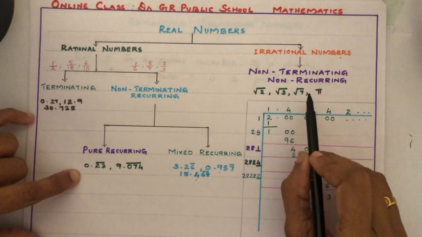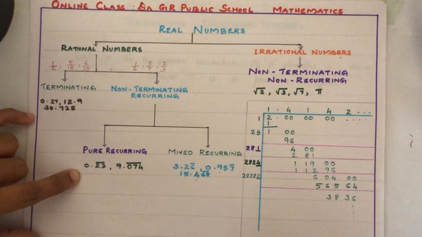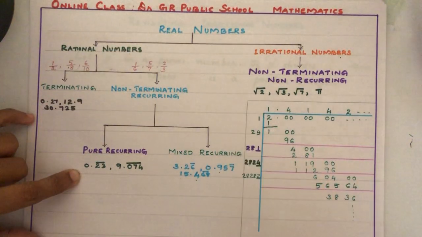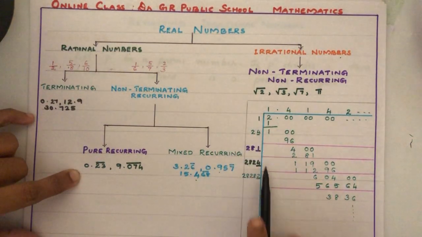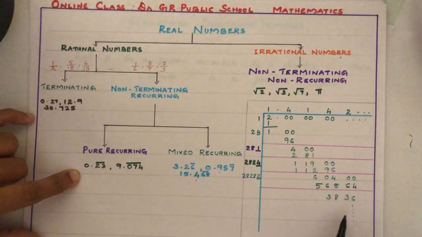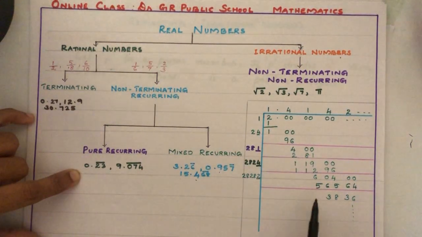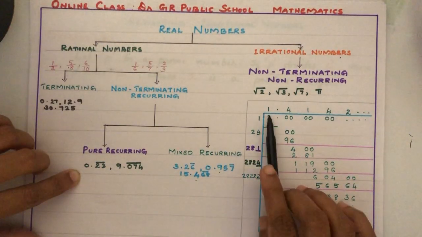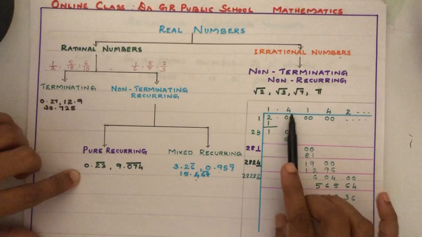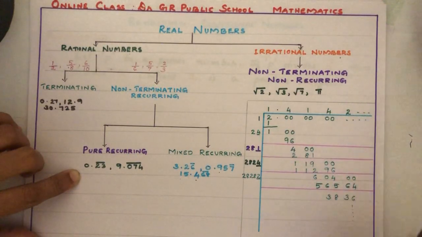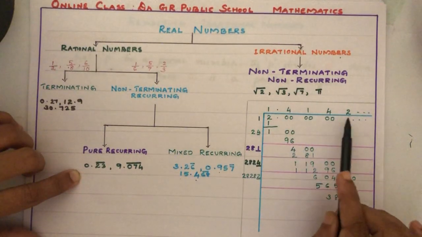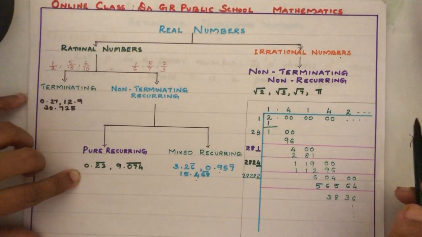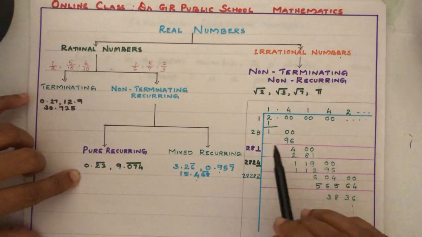See, root 2 is an irrational number. We can verify that by finding the square root of 2. Here we are applying the long division method, which you also studied in lower classes. When we continue the long division, you can see 1.4142. It is going like this. Digits are repeating, but we can't predict the next digit early.